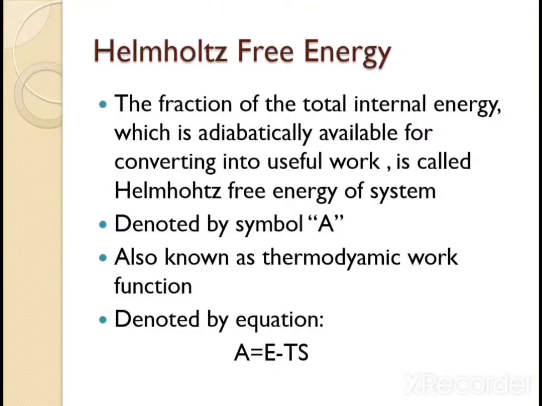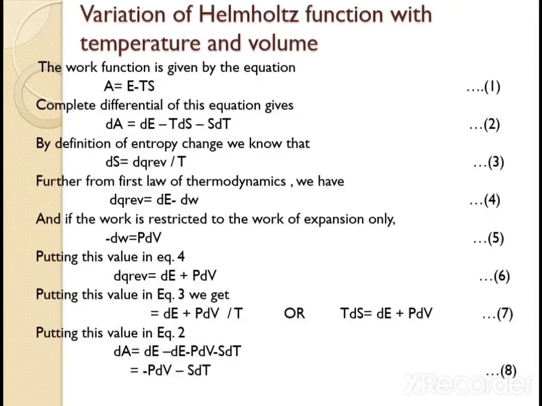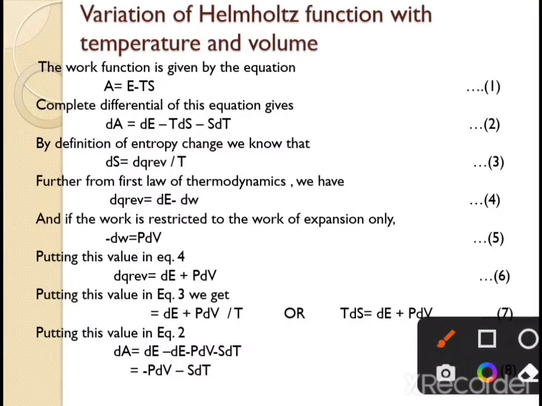Now let's discuss variation of Helmholtz function with temperature and volume. It begins with the equation for work function, A equals E minus TS. Then if we differentiate this equation, dA equals dE minus T dS minus S dT. Now from the definition of entropy change, dS equals dq reversible by T. We have to find the value for this dq reversible, and we get this from the first law of thermodynamics as dq reversible equals dE minus dW.